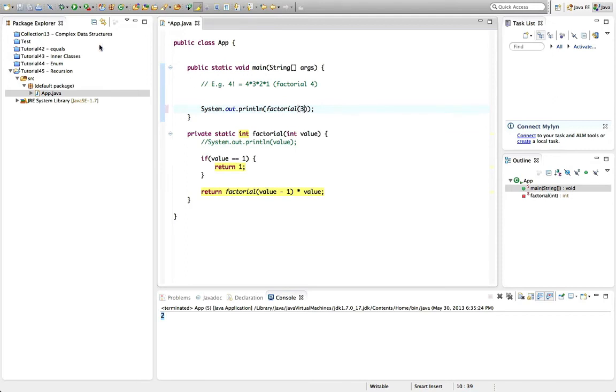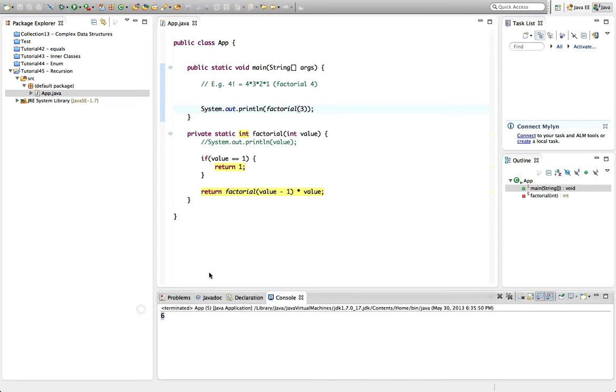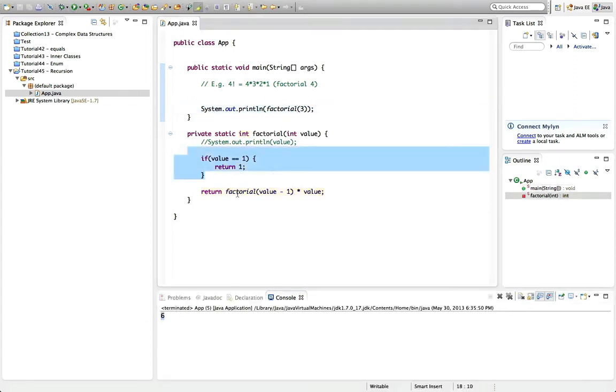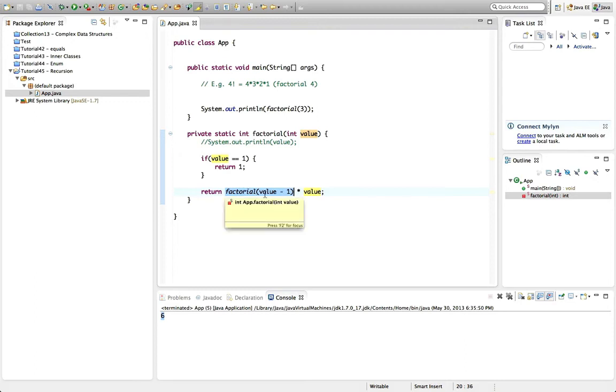And if we pass in 3, it's going to do 3 times 2 times 1. So we've got an extra step to it. It comes in here and it says, okay, 3 times whatever factorial 3 minus 1 is. In other words, factorial of 2. And then it's coming in here a second time and saying, okay, we'll do 2 times whatever the factorial of 2 is. And all these values get stored basically on the stack, and the end result is you're calculating factorial 3.